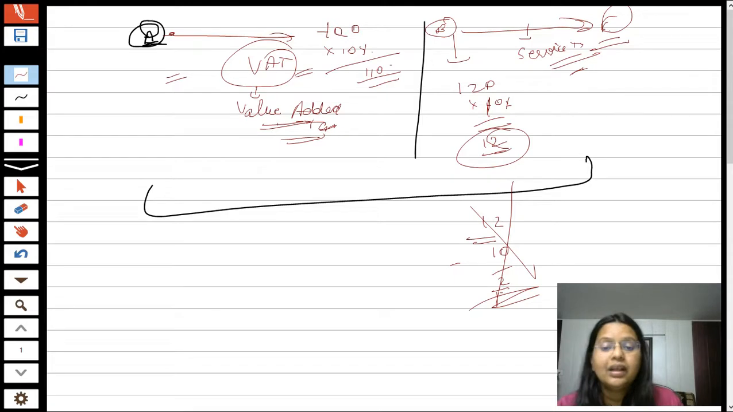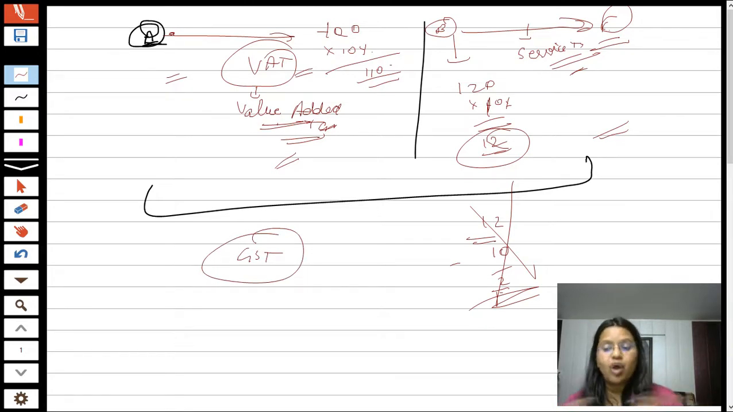But now student, either it is goods or it is services, there is only a single kind of tax, GST. So student, they can adjust it from each other.